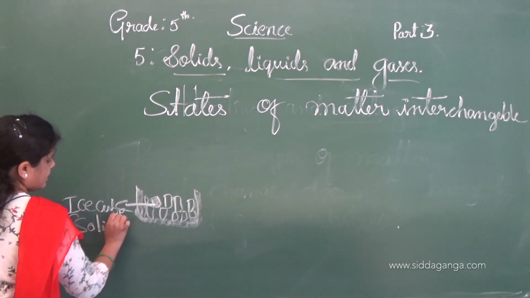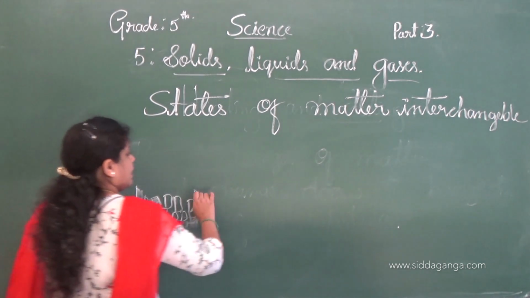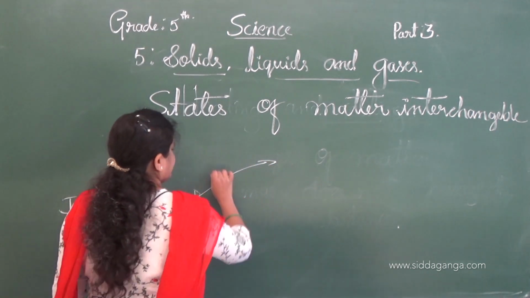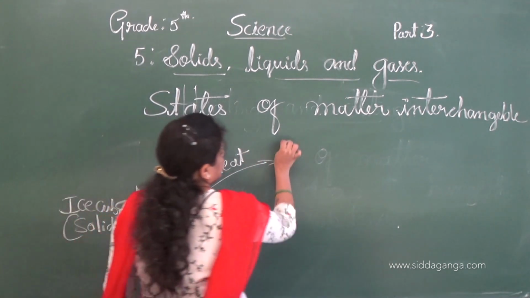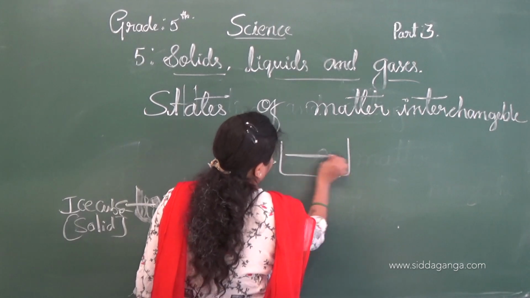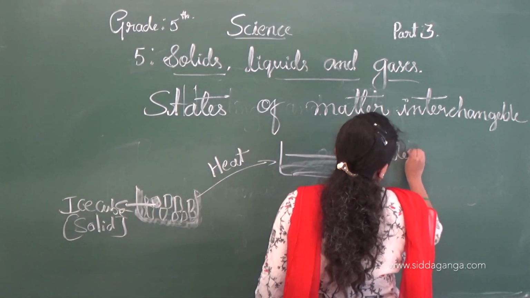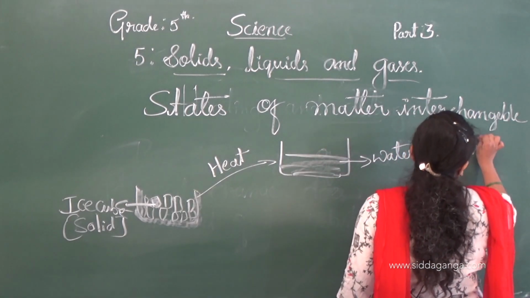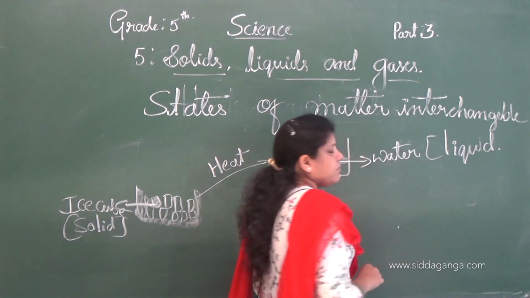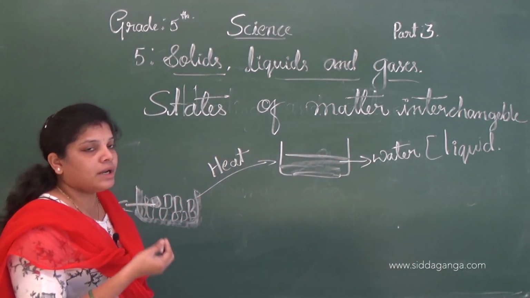It is in the solid state. What happens when we heat it up? It changes into water, a form of liquid. When we heat up the water, see what happens?